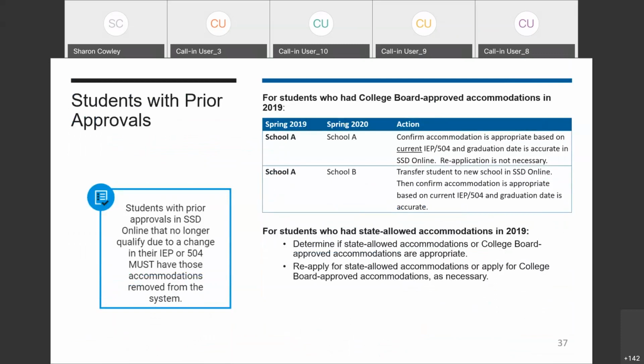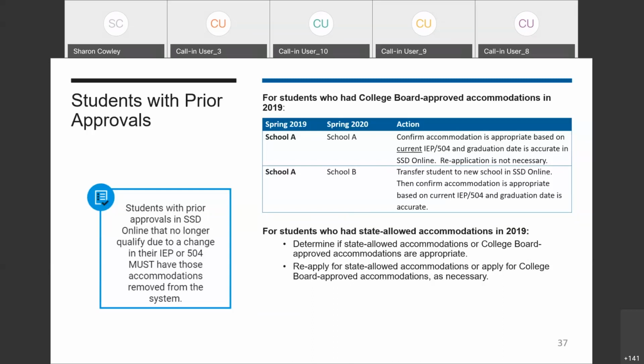SSD coordinators should verify that the accommodations approved match the student's current identified IEP or 504 accommodation needs, that the student's name, birth date, and graduation date are correct, and that the student is consistently using the testing accommodation on school and district assessments. As long as all three of the above criteria are met, no further action is needed. Students remain approved for College Board accommodations until they graduate.